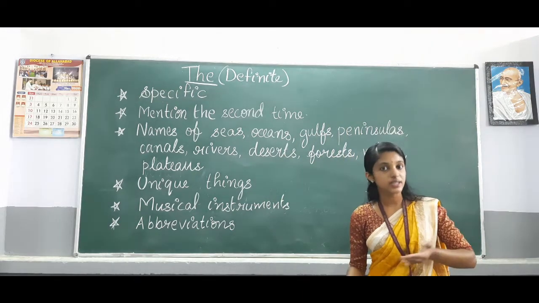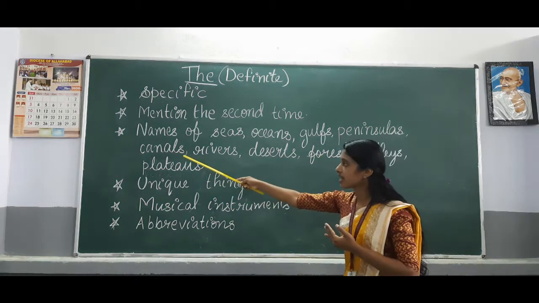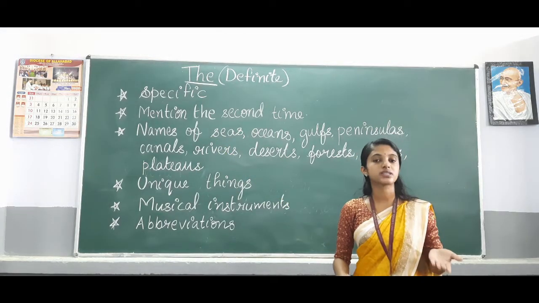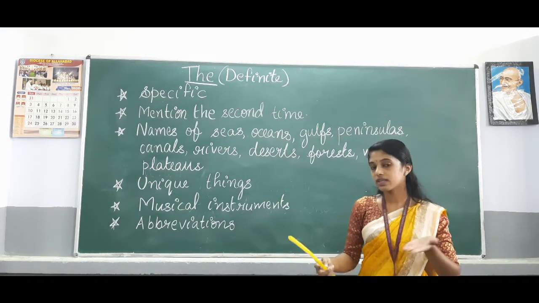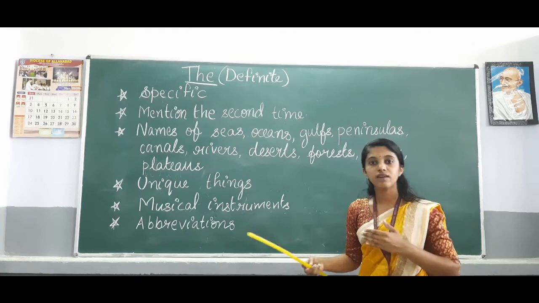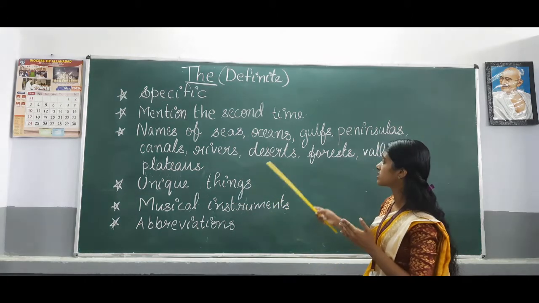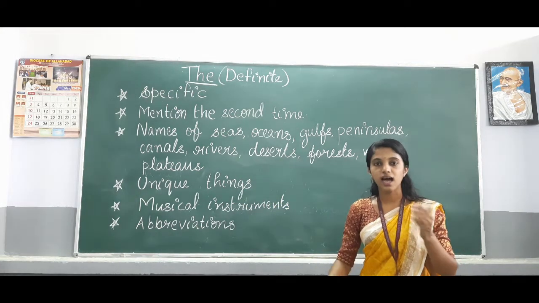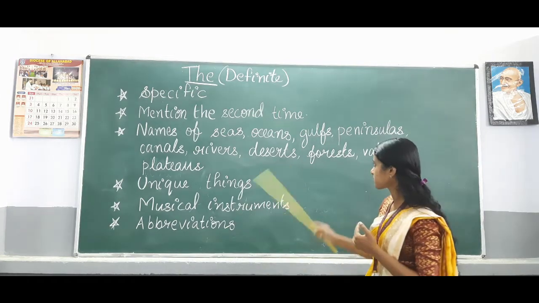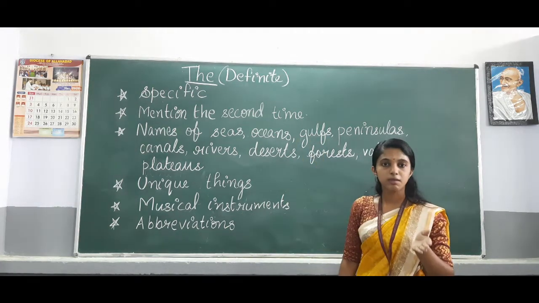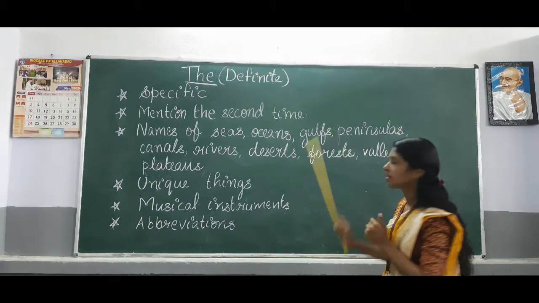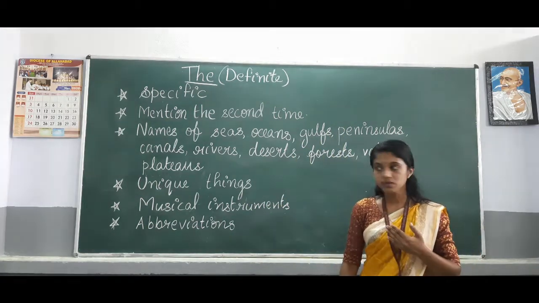Peninsulas, the Iberian Peninsula, then canals, rivers, for example, the Yamuna, the Kaveri, the Ganga. Deserts, like the Thar Desert, the Sahara, then forests, like the Black Forest, then valleys, plateaus.